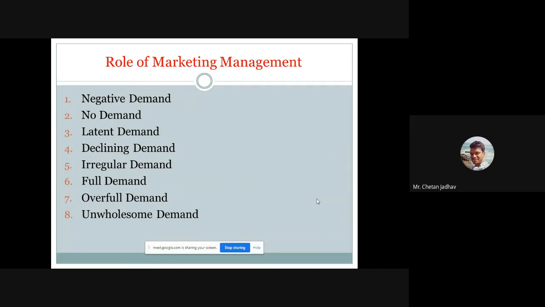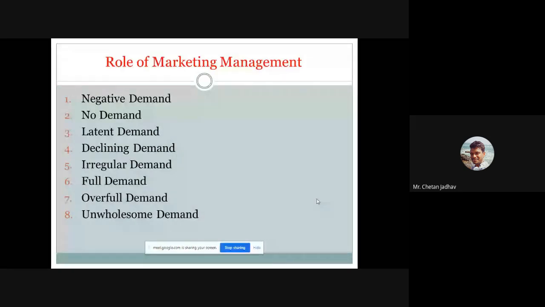Overfull demand means we are producing 100 units and we receive 200 units of demand. That is overfull demand. Unsold demand means that at the organization level we are producing 100 units, and from the market side, the customer side, we achieve a full response for that particular product. Okay.